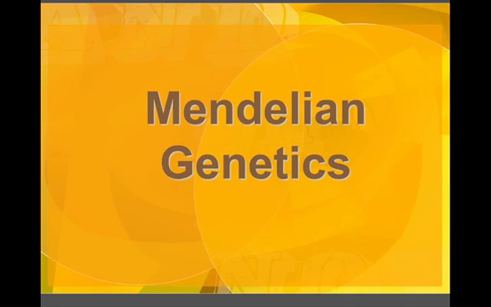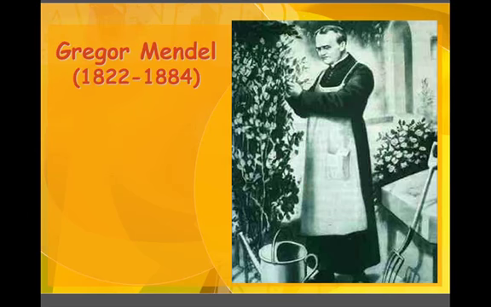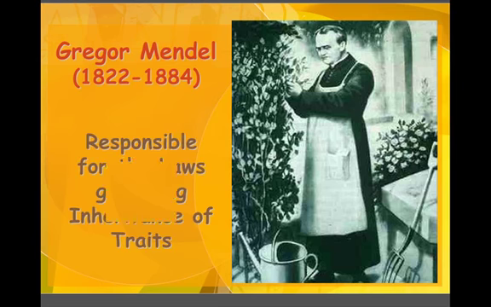Genetics. This is chapter 11, and we're going to be working with Punnett squares in this particular chapter. First, we need to do a little bit of history on genetics. Gregor Mendel, who lived from 1822 to 1884, was responsible for the laws governing the inheritance of traits. So we'll think of Gregor Mendel as being the grandfather of genetics.